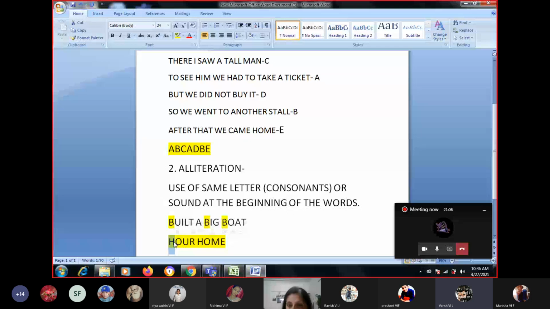Oh, ma'am, it means that both the consonants and the sound should start the same. Yes, ma'am, in this we need both consonants and sound to start the same. Correct. We need to see the consonants and we have to see the sound. We cannot ignore it. Okay. Let me give you one more example.